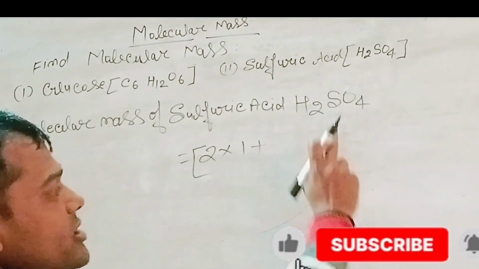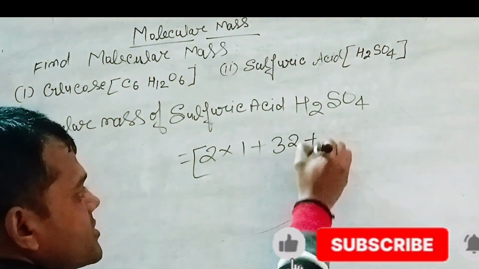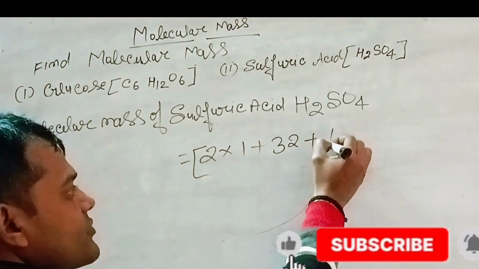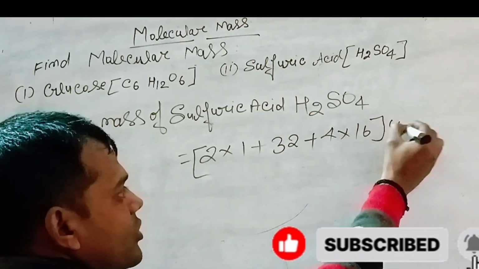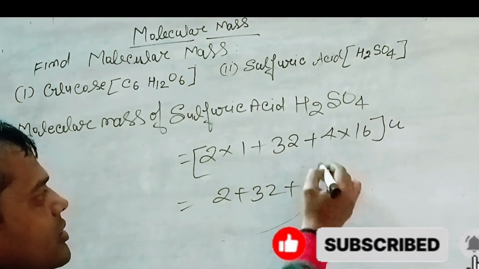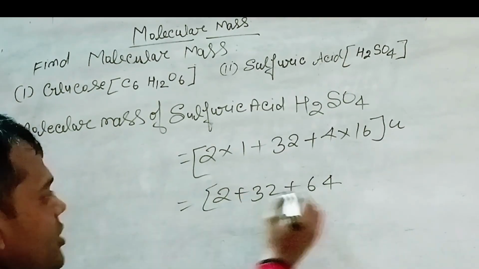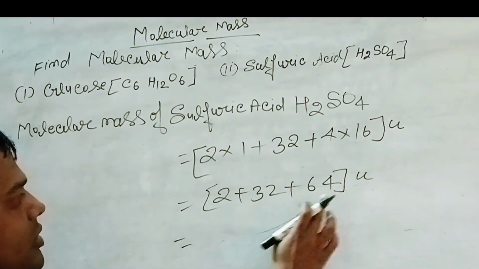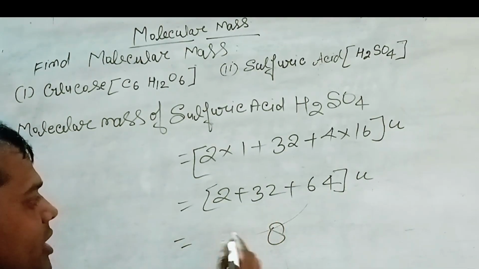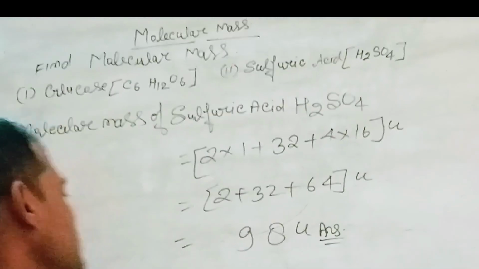Atomic number of sulfur is 16 and atomic mass of sulfur is 32. So 32 plus atomic mass of oxygen is 16 and 4 atoms is 4 into 16 unit. Total overall unit is equal to 2 plus 32 plus 64. 16 fours are 64. Overall 98 unit. You will get the answer.